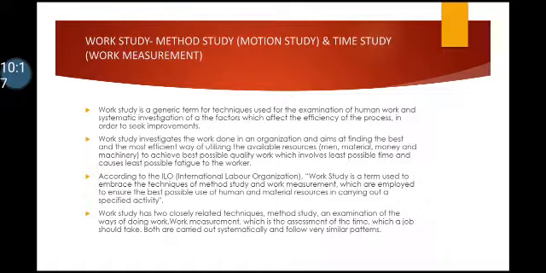Work study, which includes method study, that is motion study, and time study, that is work measurement. Work study is a generic term for the techniques used for the examination of human work and systematic investigation of the factors which affect the efficiency of the process in order to seek improvements.